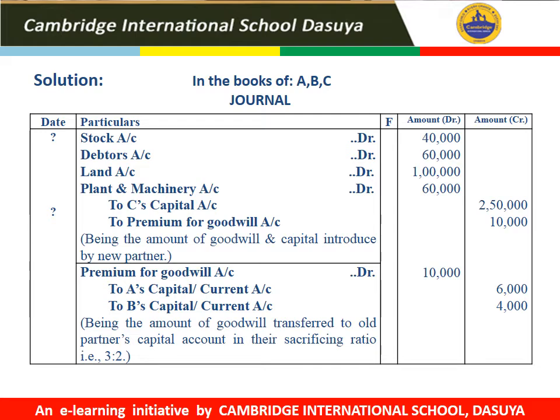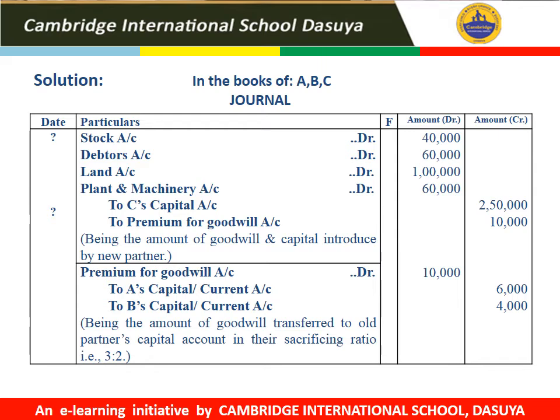Total goodwill of the firm is given in the question at rupees 40,000 and C's profit share is 1 by 4. So 40,000 into 1 by 4 is equal to 10,000. If 10,000 is the amount of premium for goodwill, the remaining amount will be calculated as capital of the incoming partner. After that, the premium for goodwill will be transferred to old partners, or you can say sacrificing partners, in